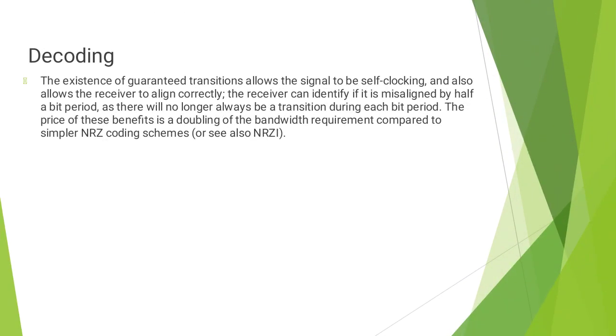What is decoding? The existence of guaranteed transitions allows the signal to be self-clocking and also allows the receiver to align correctly. The receiver can identify if it is misaligned by half a bit period, as there will no longer always be a transition during each bit. The price of these benefits is a doubling of bandwidth requirement compared to simpler NRZ coding schemes.